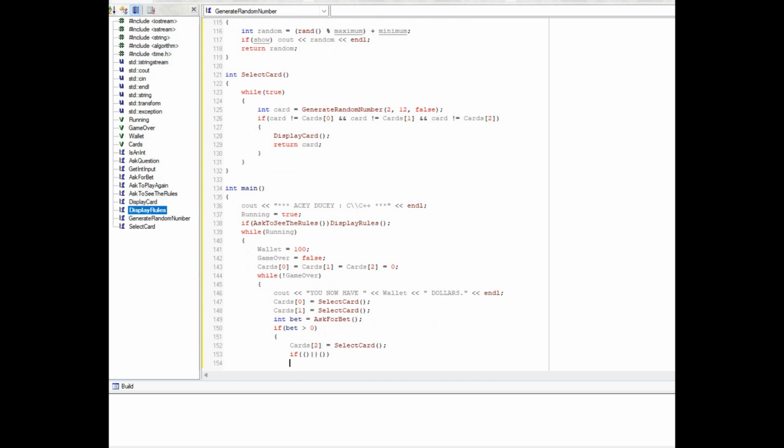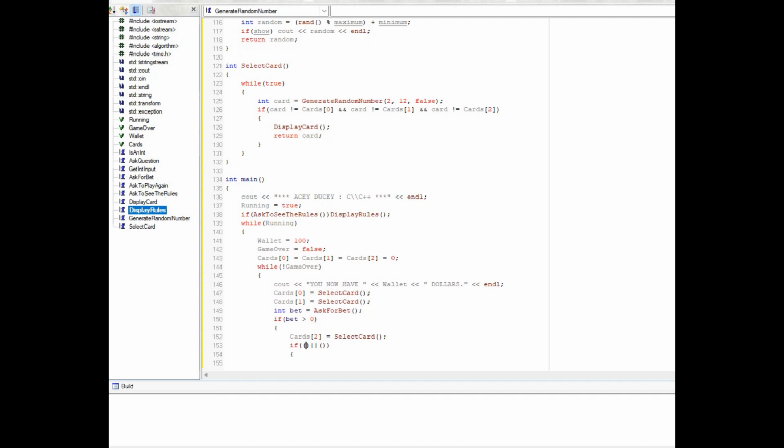So this will be if cards 2 greater than cards 0 and cards 2 is less than cards 1, or cards 2 greater than cards 1 and, wrong language, cards 2 is less than cards 0.